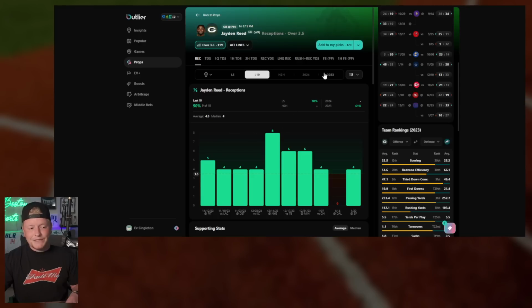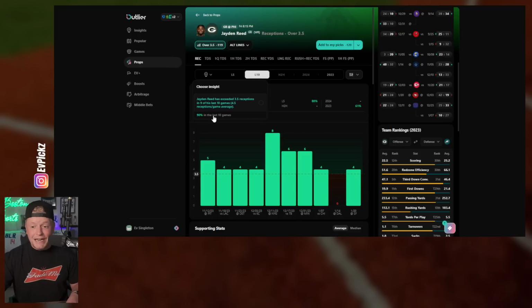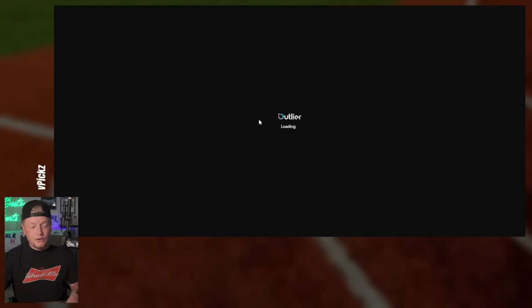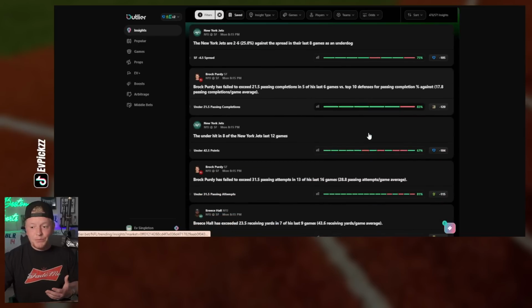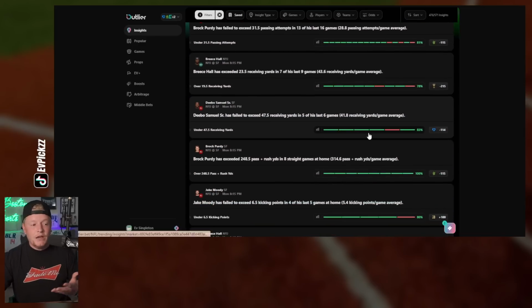He hit this in 9 of his last 10 games to close out the season last year. He's exceeded 3.5 receptions in 9 of his last 10, like I just mentioned, which is a 90% hit rate. Shout out to Outlier for the insights, making it super, super easy on this tab right here. We'll open it up in a new tab. They just load plays that you can find and give the odds that are trending plays against sort of bad defenses and whatnot. Super, super cool.